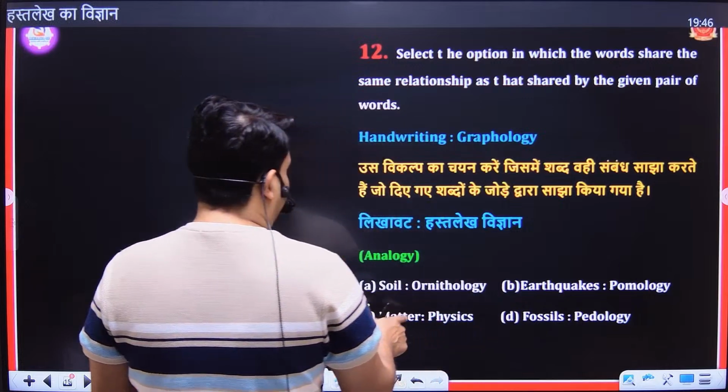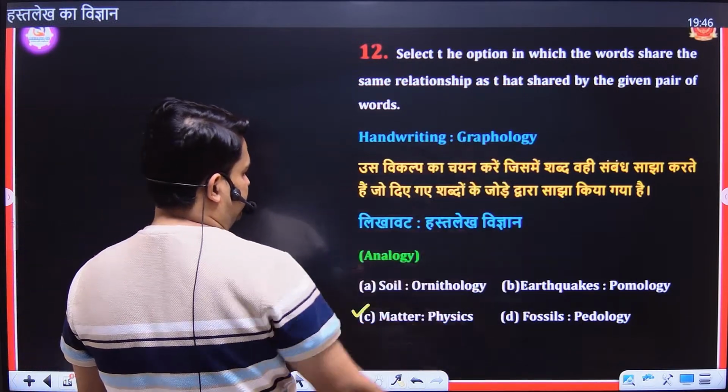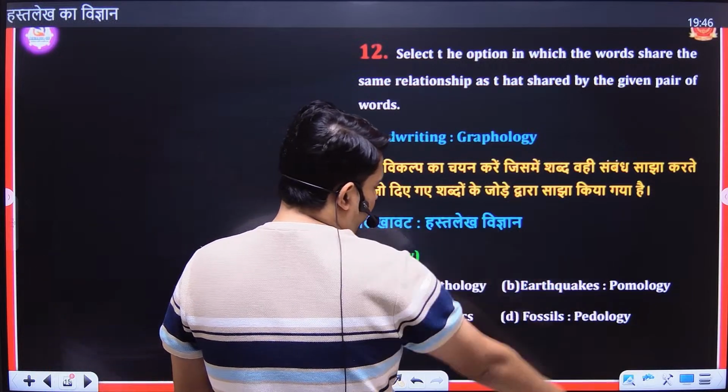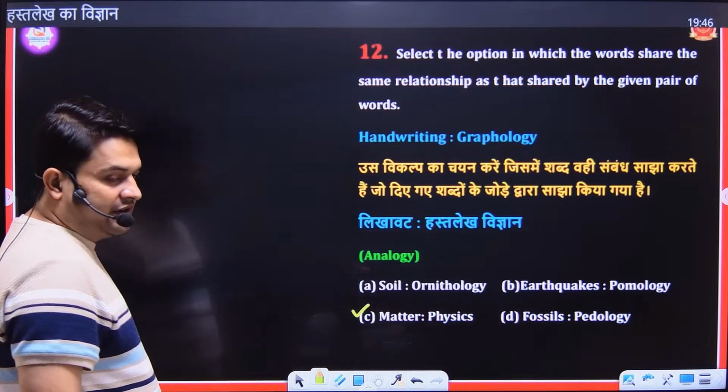The study of matter is called what? Physics, and the study of handwriting is called graphology. So these are incorrect. The study of earthquakes is seismology. The study of fossils is paleontology. You will study these in your English class.